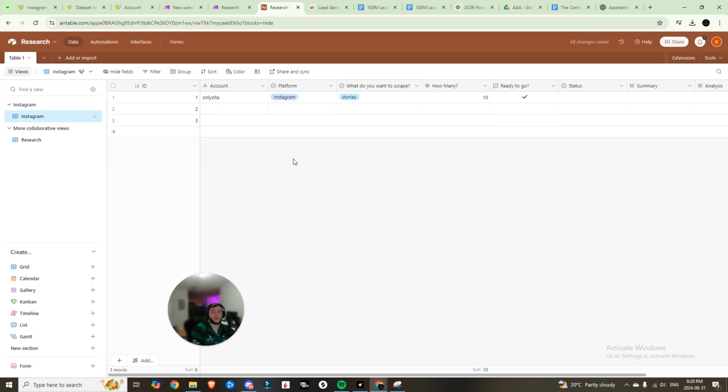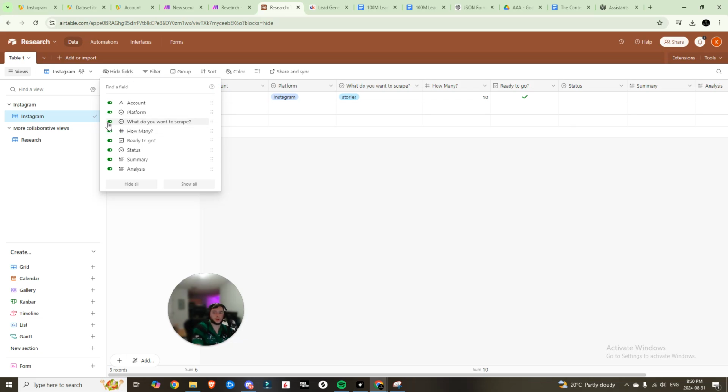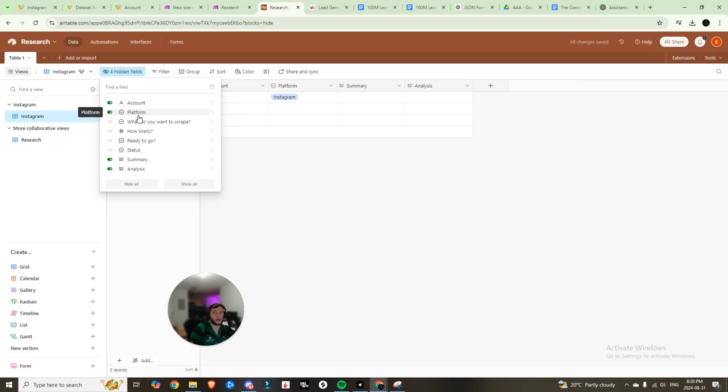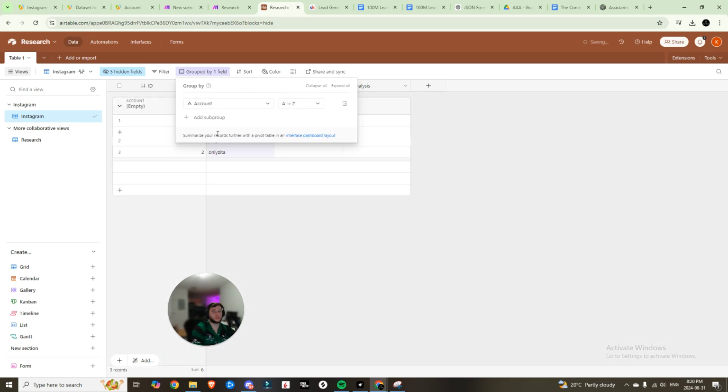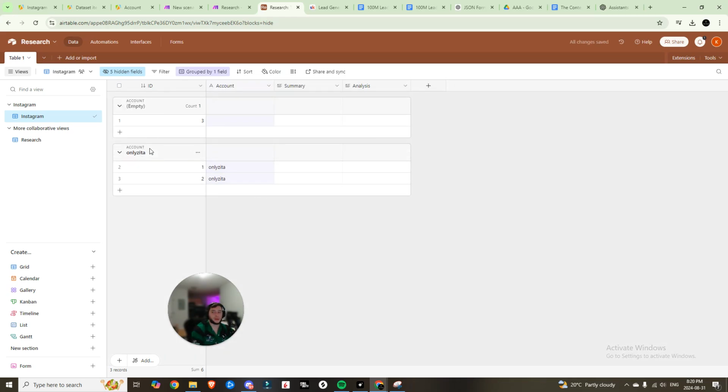Within Instagram, we're going to hide fields again. So we'll hide what you want to scrape, how many you want to scrape, ready to go, and the status. And instead, we'll just have the account. We don't need the platform either because we know it's Instagram. And we'll have the summary and analysis. We'll group this by the account, so go ahead and choose group by account. You'll see that it is grouped right here now by that account. And then we should see the summary and the analysis populate here.